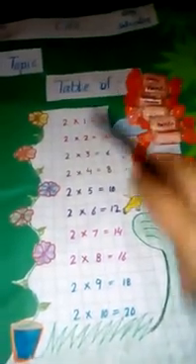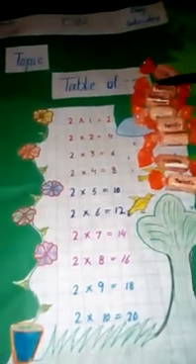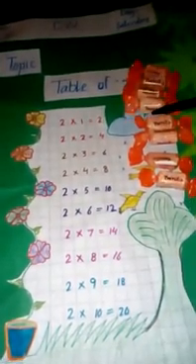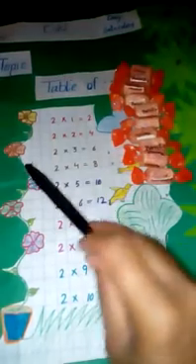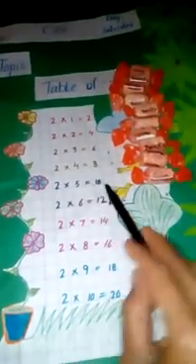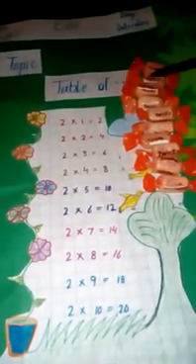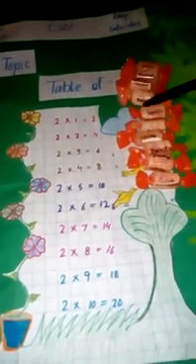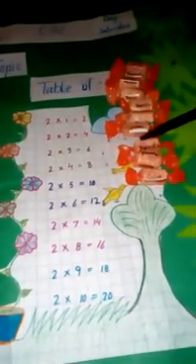Again we add 2 more candies. 2 fours are 8. 1, 2, 3, 4, 5, 6, 7, 8. Again we add 2 more candies. 2 fives are 10. We count it: 1, 2, 3, 4, 5, 6, 7, 8, 9, 10.